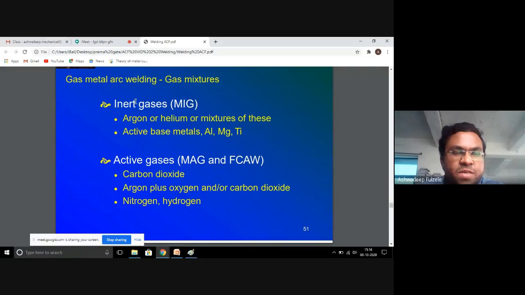The inert gas mixtures used in MIG are argon or helium or a mixture of these two gases, predominantly used for aluminum, magnesium and titanium. Active gases are carbon dioxide, argon plus oxygen, or carbon dioxide as we discussed earlier, nitrogen or hydrogen.